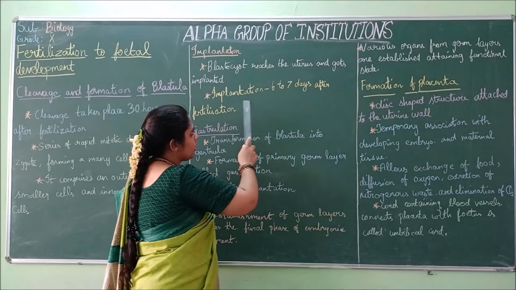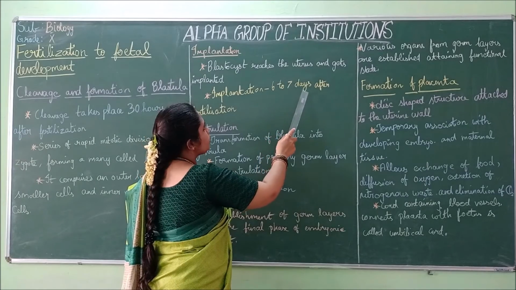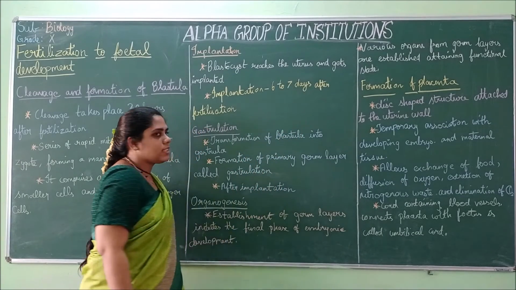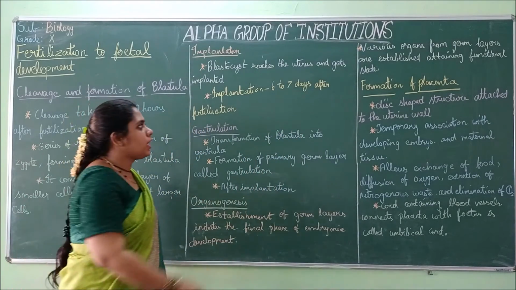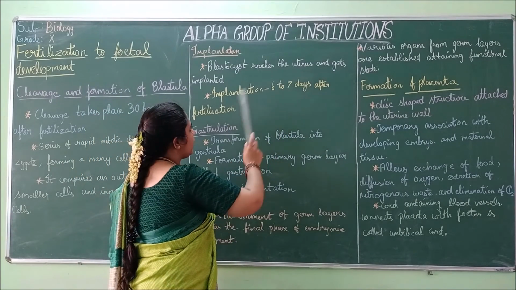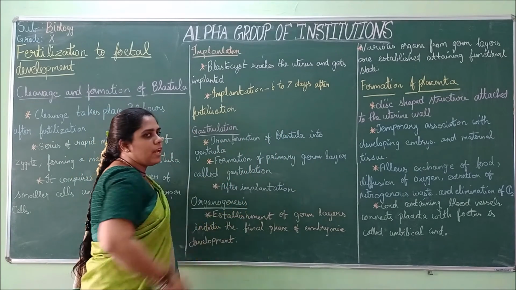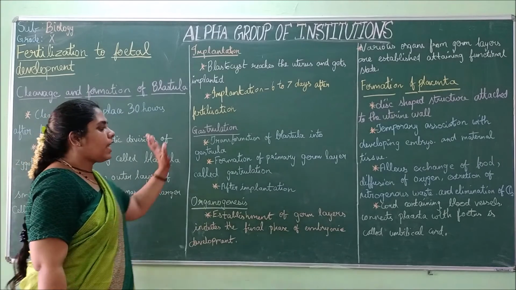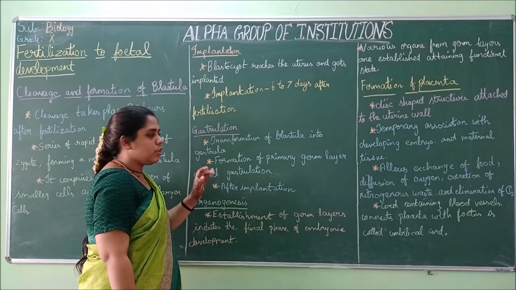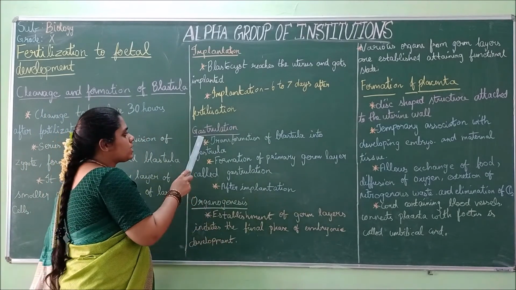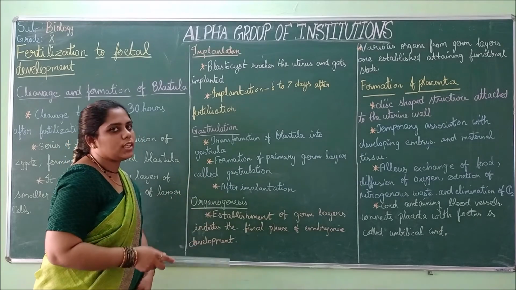Implantation takes place 6 to 7 days after fertilization. So after the fusion, 6 to 7 days, it gets fixed in the uterus. And next is gastrulation.